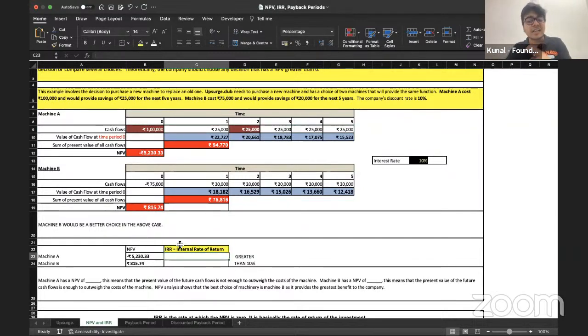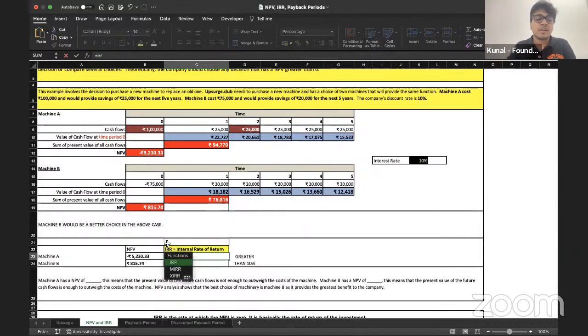IRR calculate करेंगे ना चिराग, so it will make it more clearer to you. So let's do that. Is equal to IRR. They're asking us for the values. So values क्या है हमारे पास? 1 lakh till 25,000. यहाँ पे सारी वैल्यूज जाननी है. यहाँ पे हमको जो हमारा कैश आउटले भी है वो भी डालना है, क्योंकि IRR यही तो बताता है कि जितना गया पैसा सामने कितना आया. So in this entire arrangement of gaya aaya, how much are we actually making in terms of percentages? So it turns out to be 7.9%.